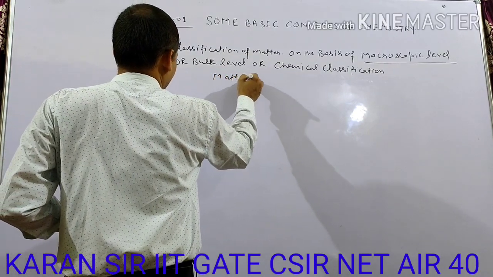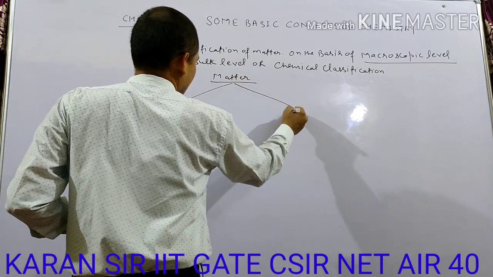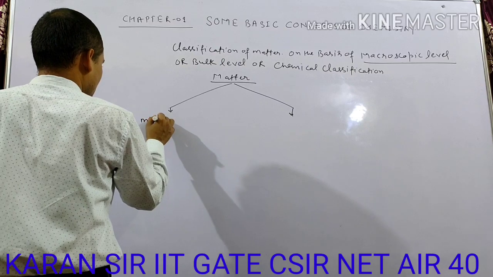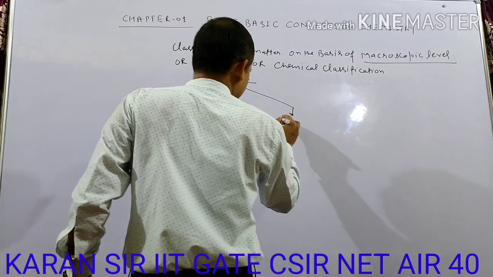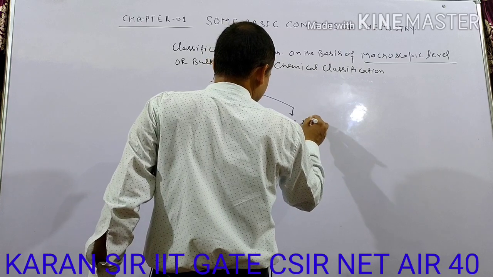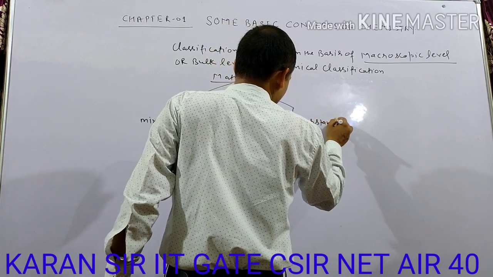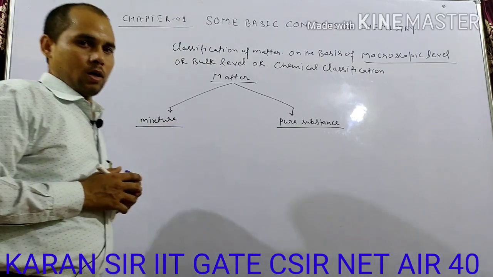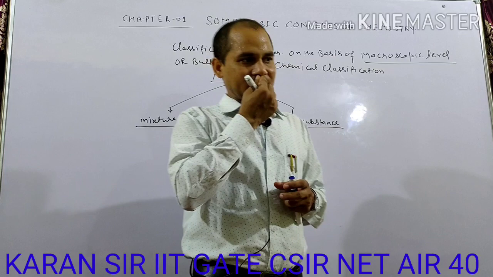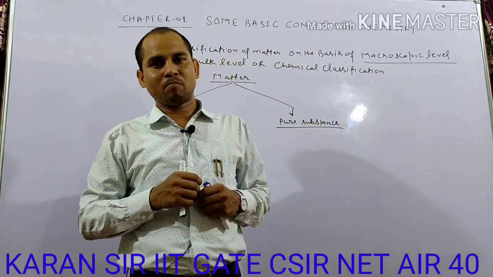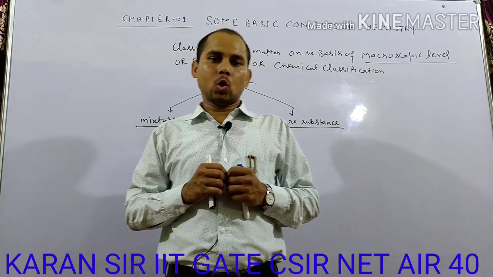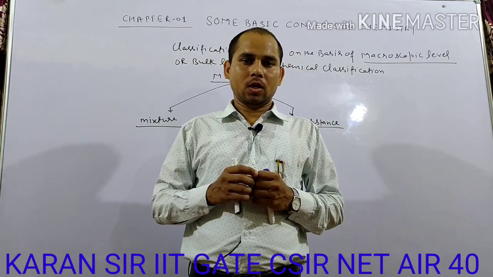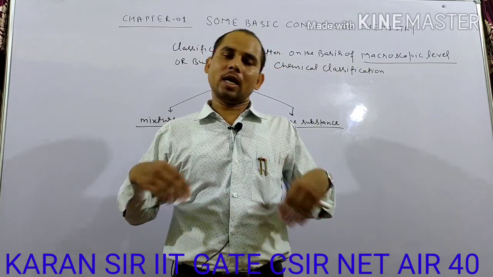Matter is classified in two categories, that is mixture and pure substances. So one by one we discuss the mixture and the pure substance. What is mixture? A substance which is made up of two or more kinds of matter in any proportion or in any ratio.